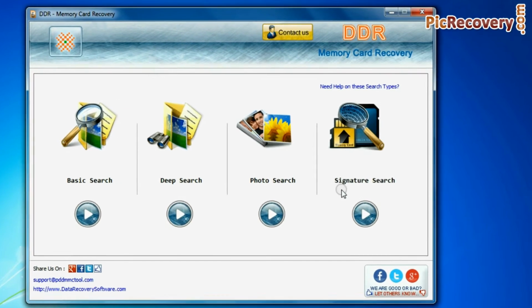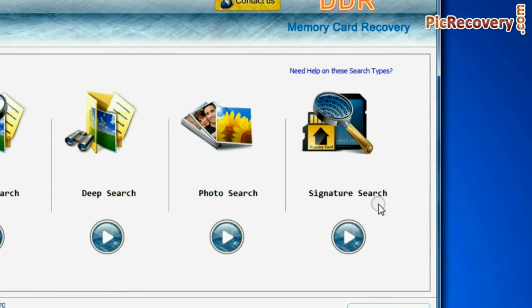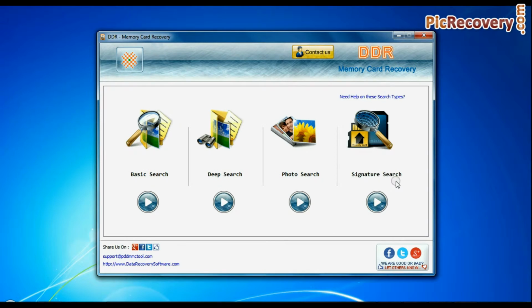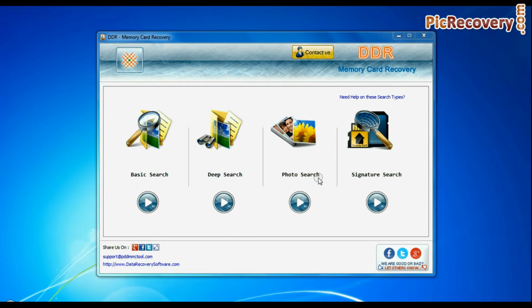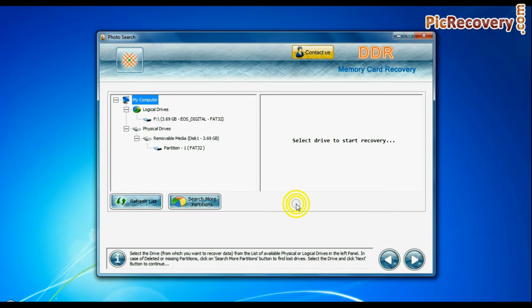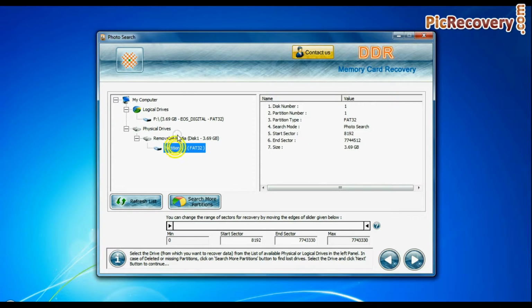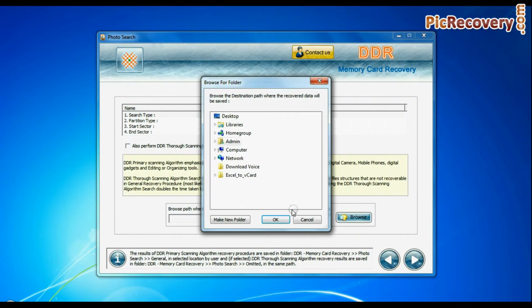Similarly, you can also try the specialized photo search mode or signature search. Here we have shown the recovery process of both modes, photo search mode and signature search mode. As you can see, select your media and go to next. Browse the path and continue.